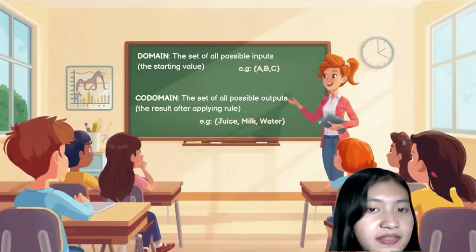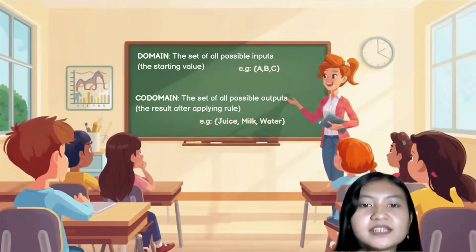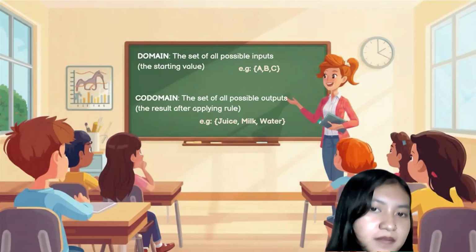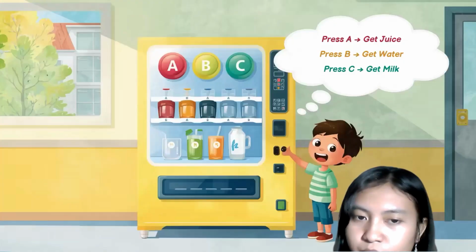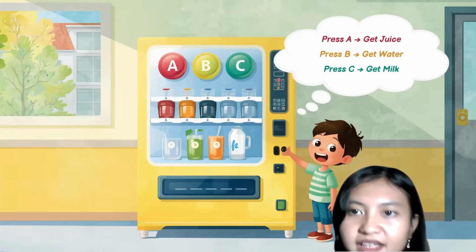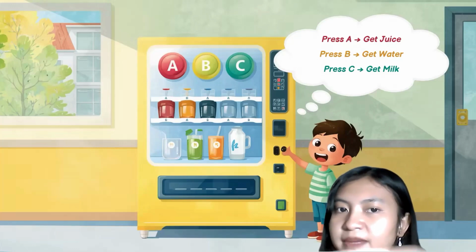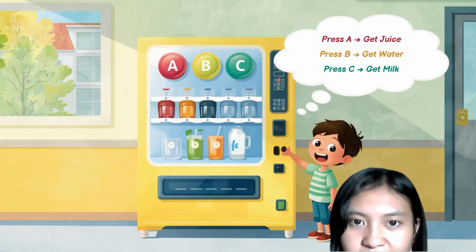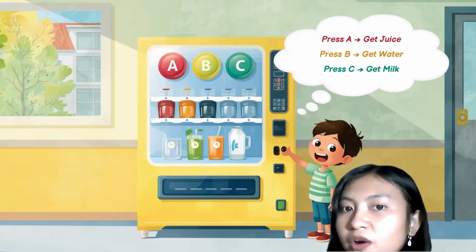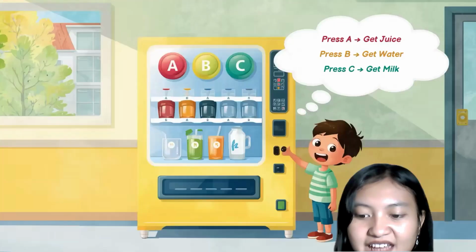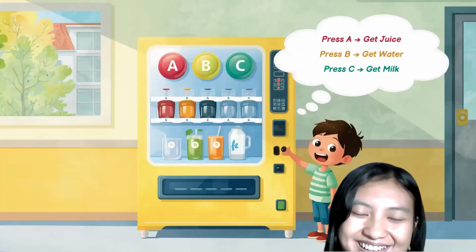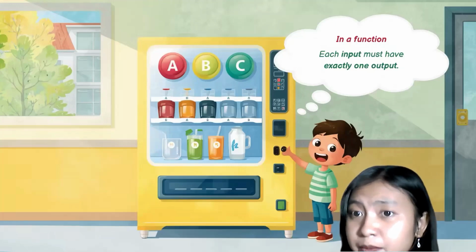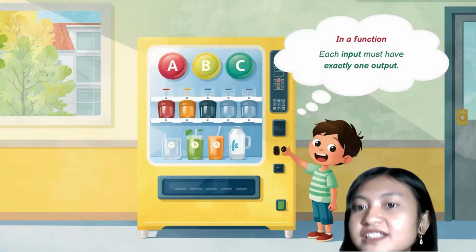And then the codomain. The codomain is the set of all possible outputs or the result after applying the rule. In this situation, we know that the codomain is juice, water, and milk, because after we give rules to the A, B, C buttons, we get juice, water, or milk. That's why it's called the codomain. But remember, in a function, each input must have exactly one output.